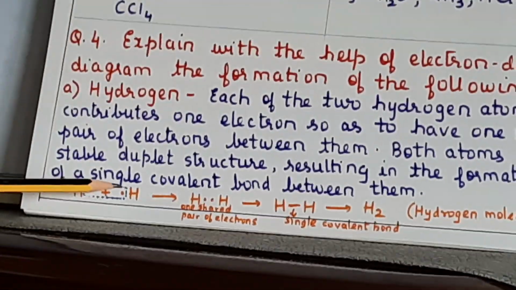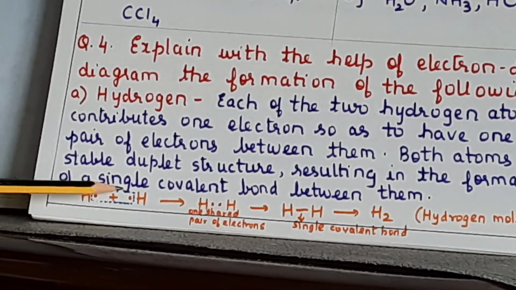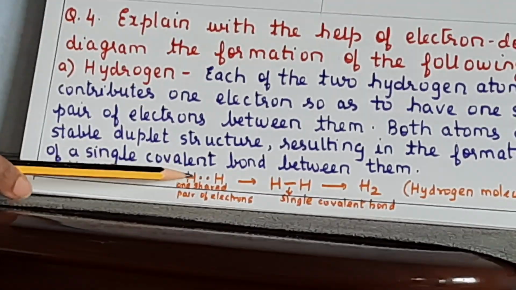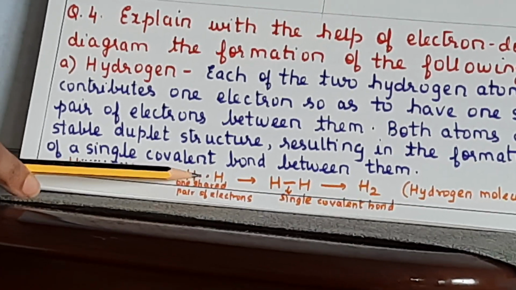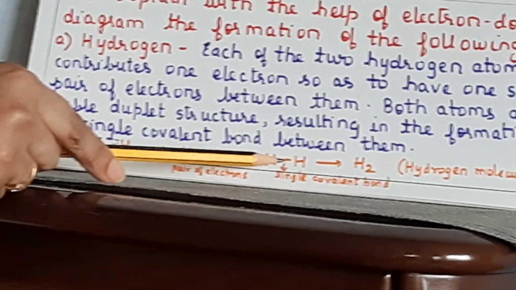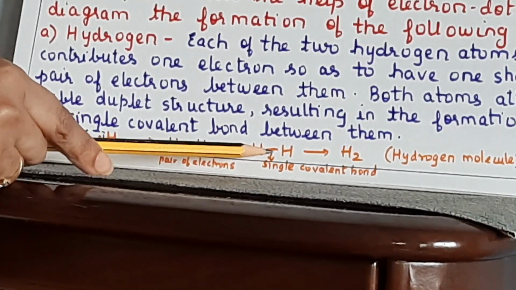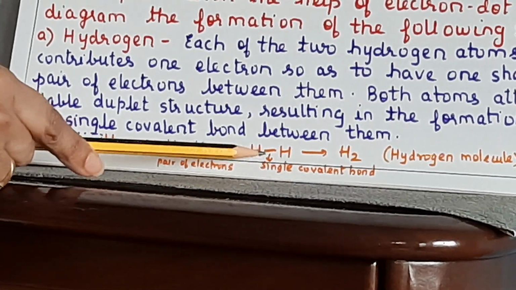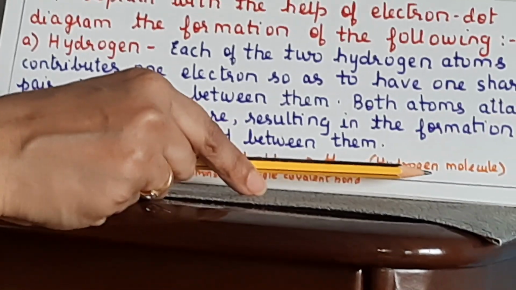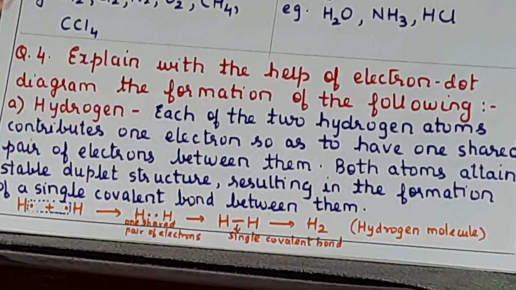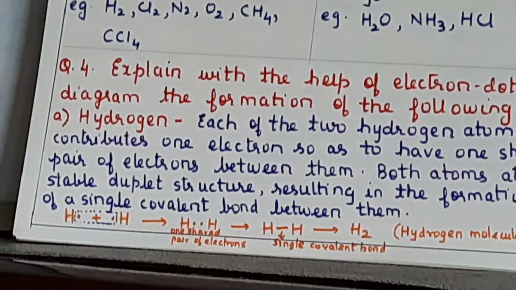Yes, so you will show the overlap by the dotted lines like this. So now both the atoms have come closer and this electron pair is shared between the two. That will result in the formation of a single covalent bond. So H dash H means single covalent bond forming H2, that is the hydrogen molecule. Okay, is it clear? So we'll have a look at the next compound now.